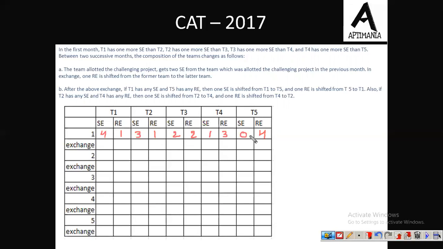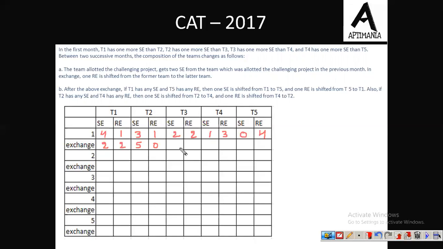अब जैसे ही project complete होगा, then first condition will come into play. Condition number A. The team allotted the challenging project gets 2 SE from the team which was allotted the challenging project in the previous month. So now what will happen? This was the team, T1 जिन्होंने चैलेंजिंग प्रोजेक्ट कंप्लीट किया था. So चैलेंजिंग प्रोजेक्ट अब किसको जा रहा है? टीम 2 को. So they will transfer 2 of their SEs to team 2 and in return they will get 1 RE from here. तो अब इनके पास 2 RE हो जाएंगे और SEs 2 टीम RE टीम 2 के पास जो RE थे वो जा चुके हैं. So here it will be 0.